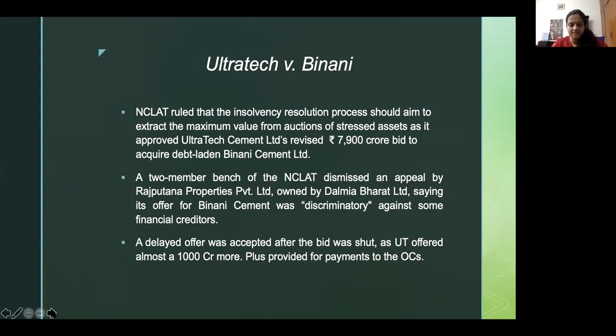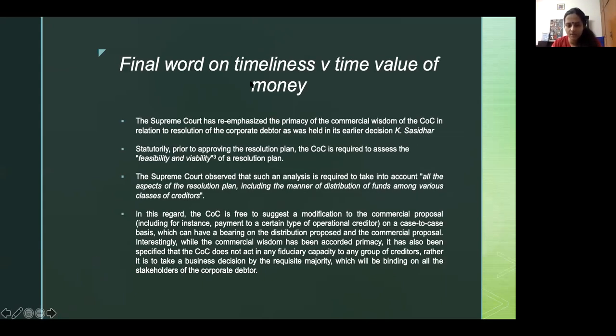In the middle of this, and the next litigation which I'm going to talk about, which is Essar Steel, two important decisions came out. One was Swiss Ribbons. I think I asked everybody to have a look at Swiss Ribbons once. Swiss Ribbons, amongst the plethora of things that it did, ultimately in paragraph 46 says similar treatment needs to be given to OCs and FCs. And by saying similar and not the same, it gave playing room to a lot of resolution applicants or Committee of Creditors to decide, okay, we have to treat them equitably, but perhaps not equally.